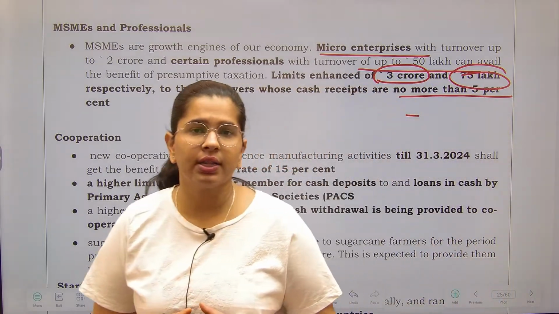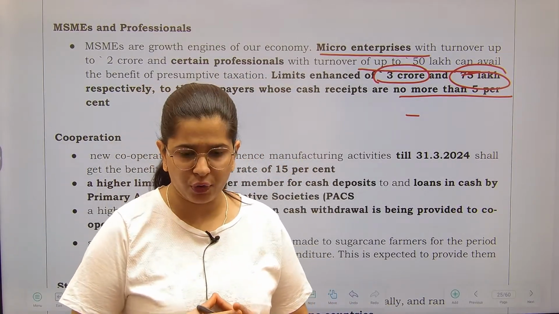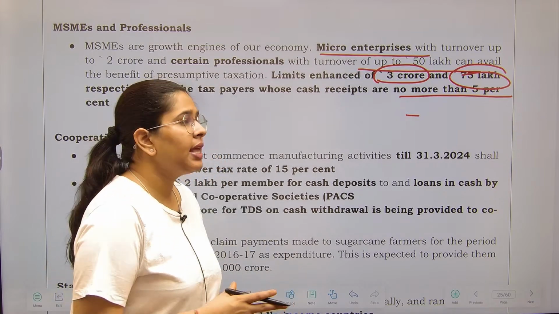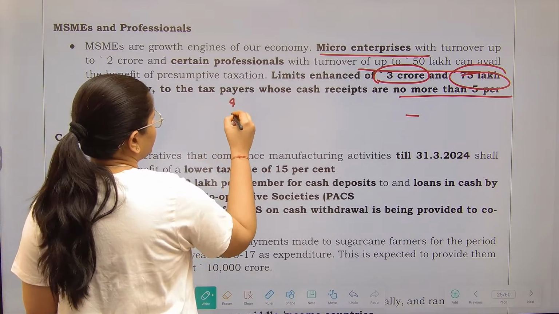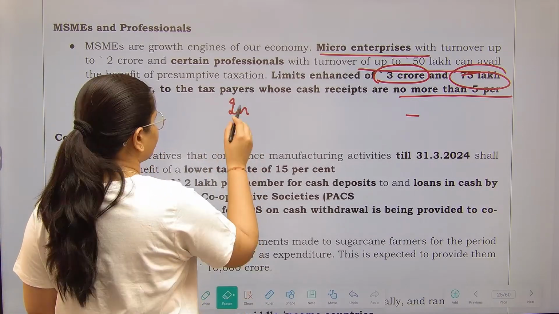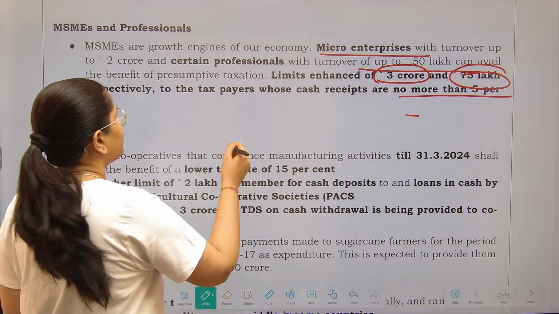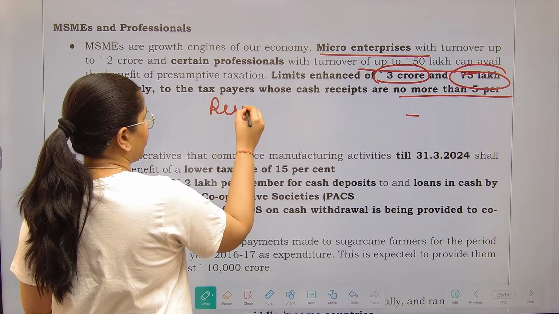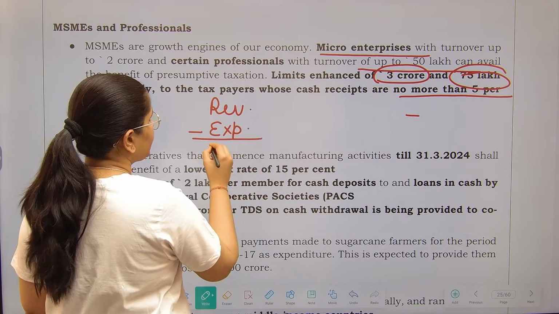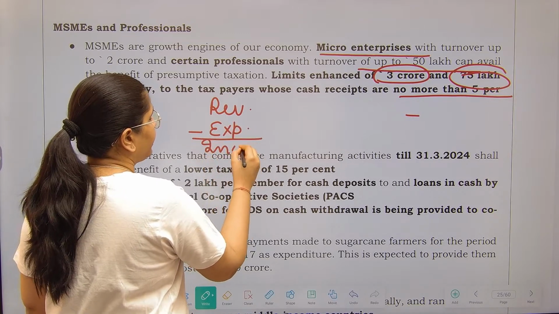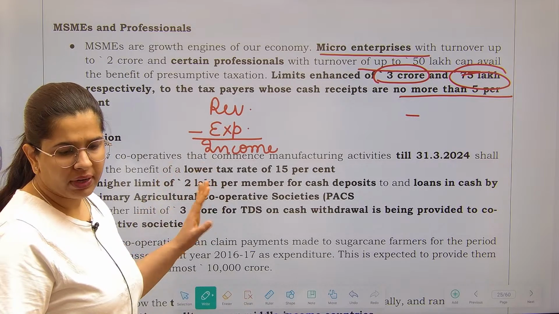Now understand this, what is the meaning of presumptive taxation? There is a section under income tax, section 44AD. That particular section says, suppose, what is the normal way of income tax calculation? First you have to show what has been your revenue. This is the normal way of income tax calculation. First anyone has to tell what their revenue is. Then they have to deduct the expenses. After deducting expenses, what they will get is income, and then the slab will be applicable on it. Right? So this is the normal way of income tax calculation.